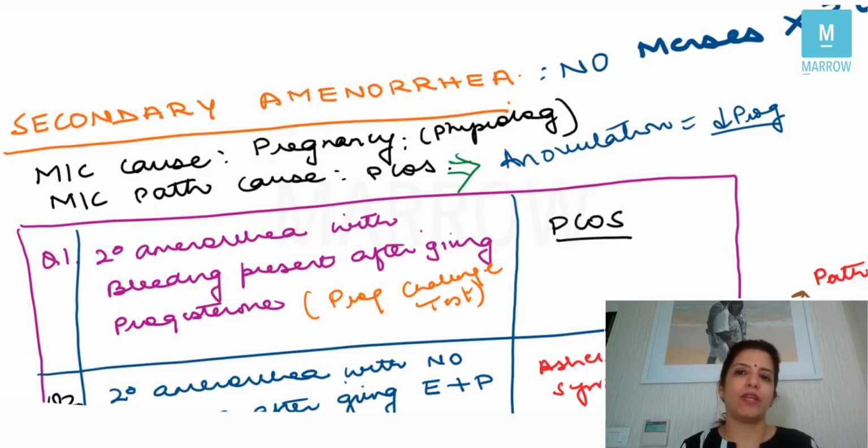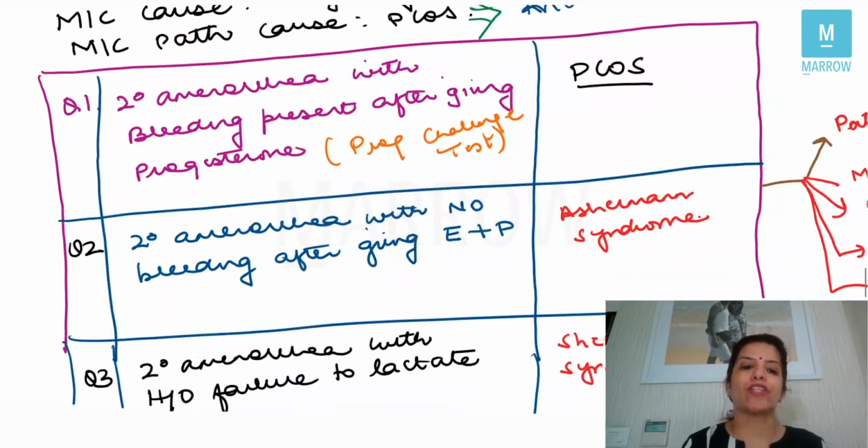So read your question very carefully. If the question says that there is secondary amenorrhea with bleeding present after doing a progesterone challenge test or after giving progesterone, it has to be polycystic ovarian syndrome and nothing else, right? Now, if your question says that there is secondary amenorrhea and there was no bleeding even after giving estrogen and progesterone, so this patient was given estrogen and progesterone and then both were stopped, she did not have any bleeding, then the diagnosis is Asherman syndrome, right?